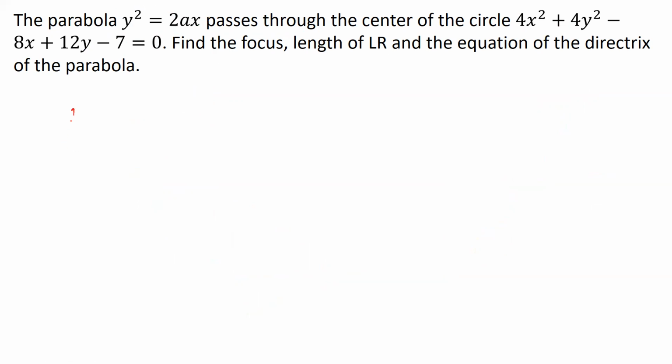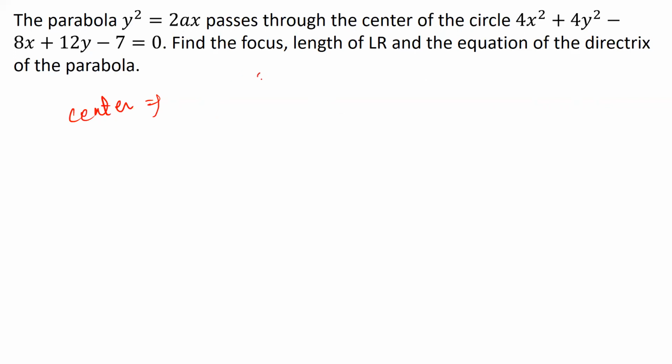So let's quickly figure out the center of this circle using the logic that we have already covered in the chapter on circles. If you haven't seen the video on circles, I have a series on circles. Please go and watch that on YouTube. So let's first of all write this equation in standard form, and that means we need to divide every term by 4, because remember we need to keep x square and y square free. So I divide each and every term by 4.